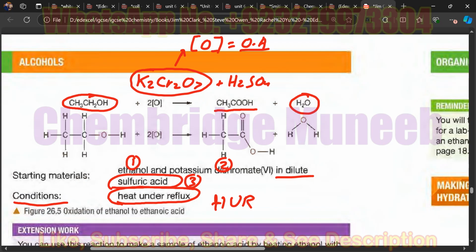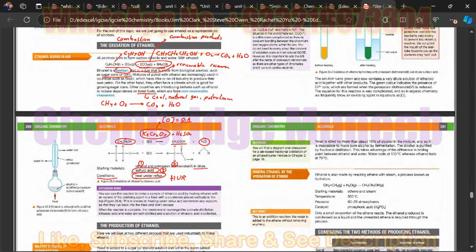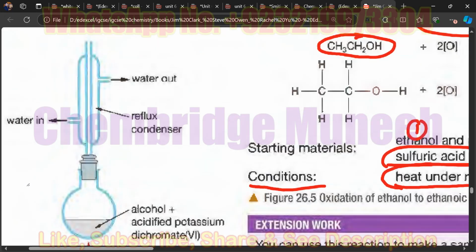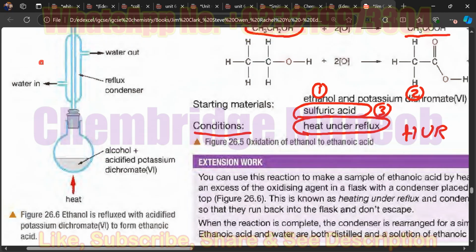What do you mean by under reflux? Under reflux is basically this. Here's the picture of this. I need to explain what this apparatus is and what the purpose of this apparatus is.